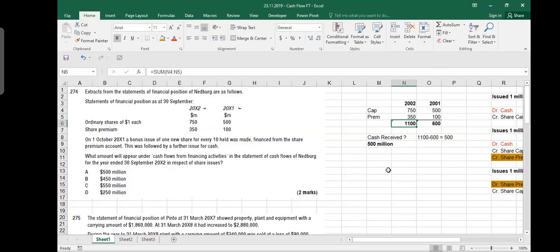What do you understand? Sir. Hello? Yeah, is it clear? Yes, sir, clear. So there was a line which is mentioned. This was followed by a further issue for cash.